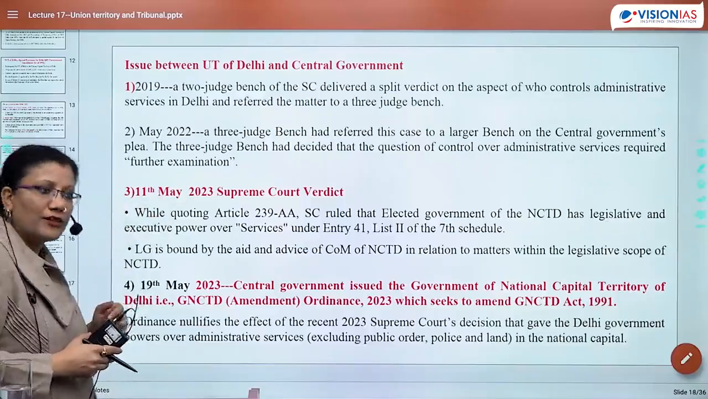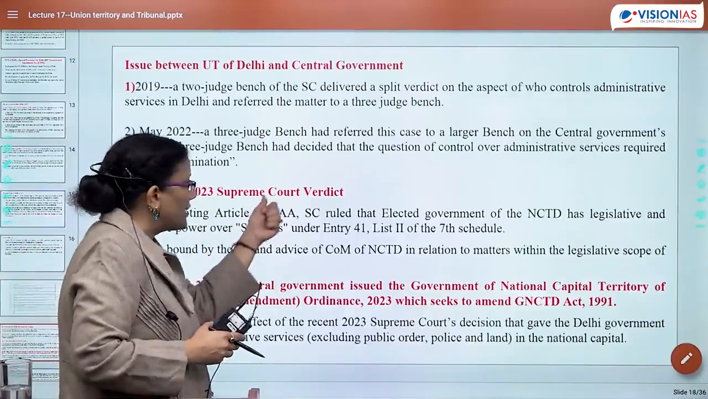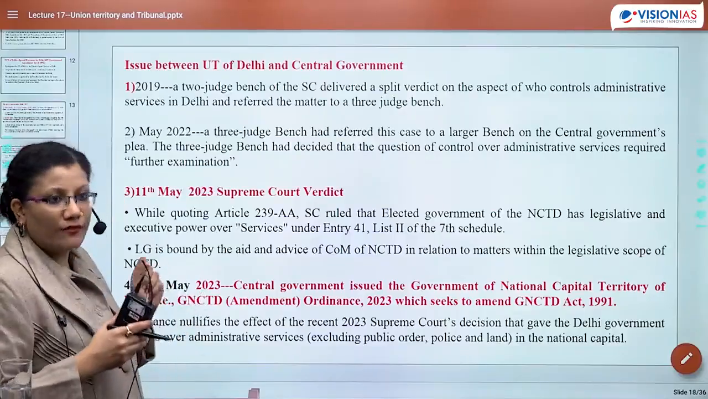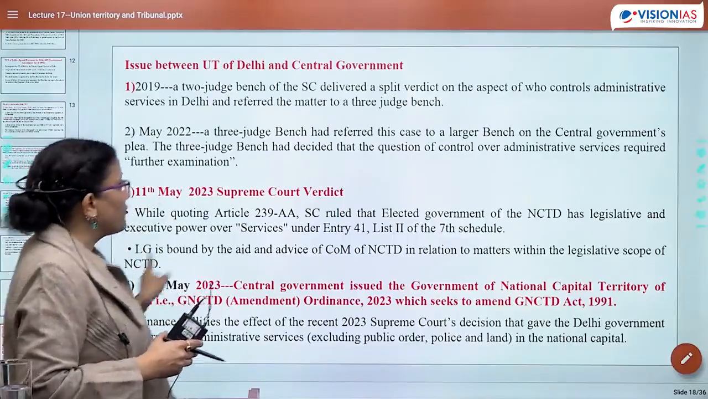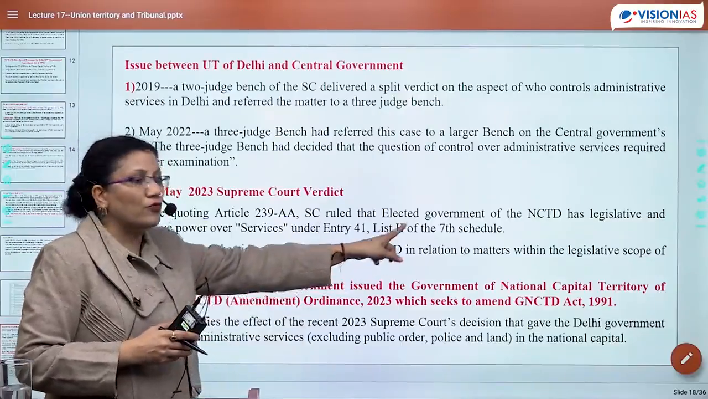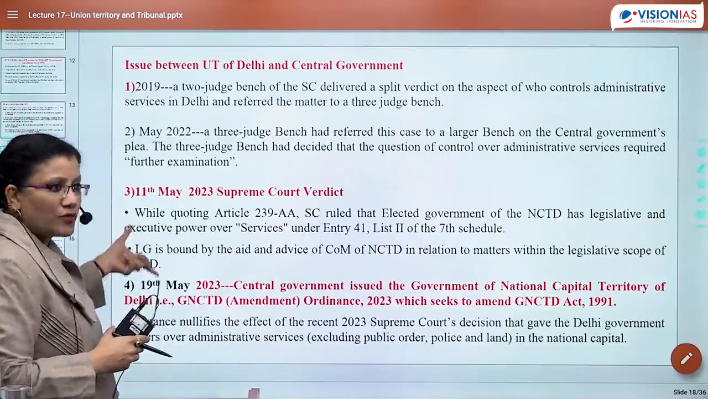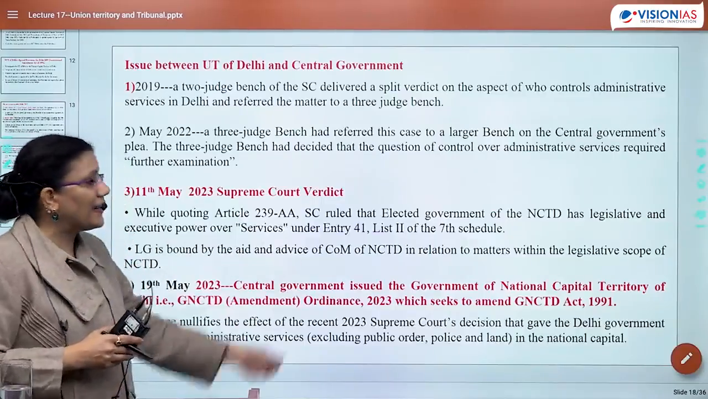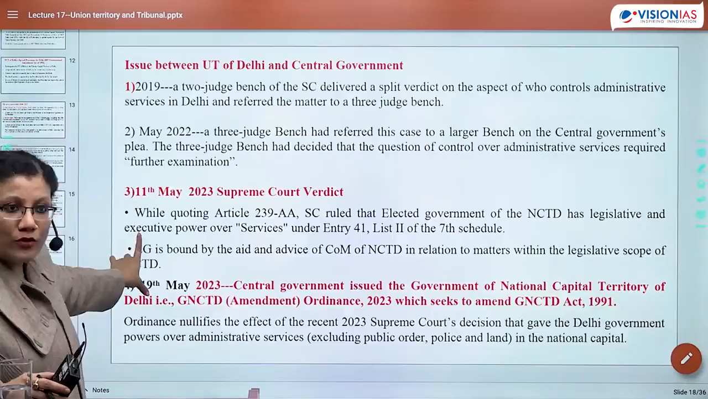This is 11th May 2023 to be precise. While quoting Article 239AA, Supreme Court ruled that the elected government of National Capital Territory Delhi has legislative and executive power over the services under entry 41 list 2 of the 7th schedule. Also, this particular Supreme Court verdict in May said that LG is bound by the aid and advice of the Council of Ministers. So ये था Supreme Court का verdict.